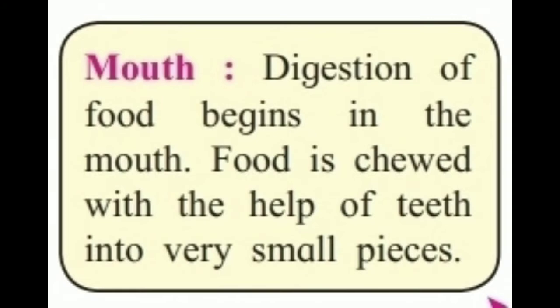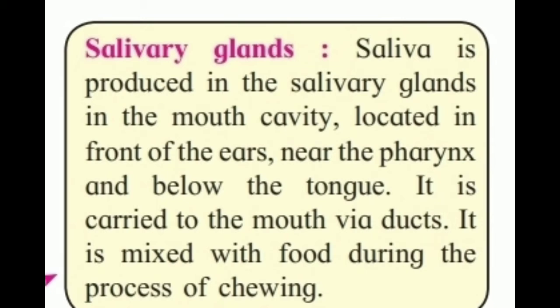So food is chewed with the help of teeth into very small pieces and converted into a soft ball called a bolus. During this process, saliva is produced in the salivary glands in the mouth cavity. Salivary glands are located in front of the ears, near the pharynx and below the tongue. This saliva is carried to the mouth via ducts, and then the saliva is mixed with the food during the process of chewing and converting the food into the soft ball called a bolus.